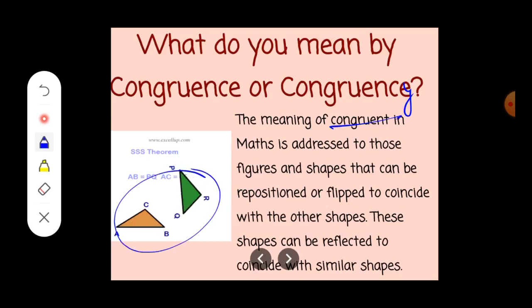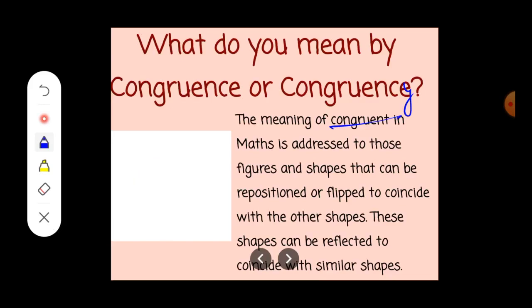Similarly, in the case of the triangle also, have a look. They are coming onto another triangle. So when they coincide, they are of same shape and same size. This is simply known as congruency or congruent or congruence. Simple. So I hope you guys understood it. So congruent means any object having same shape and same size.